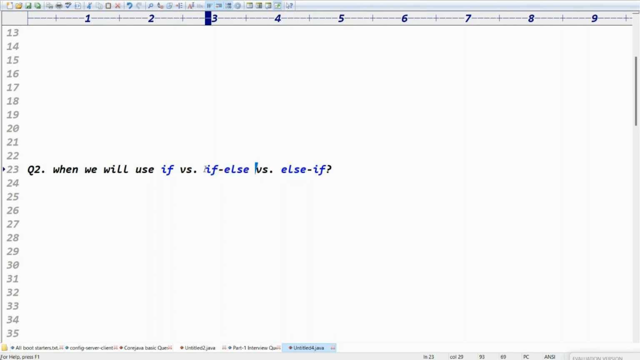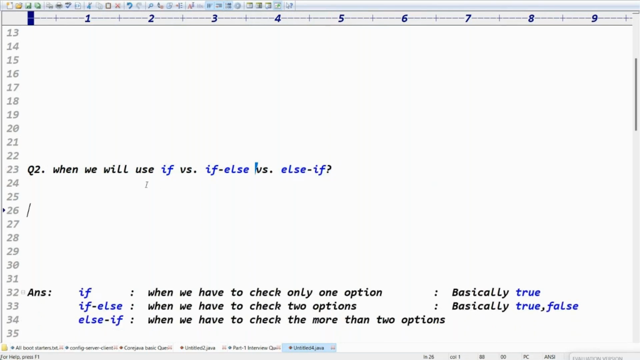I want to check whether my given number is positive or negative or zero. So the given number is positive or negative or zero. Then how many options do we have? Total three options, right? Positive, negative, zero. Then if else is not working, so what do we have to go for? Else if, right? Guys, we have to go with else if. Okay, that is our question number 2.